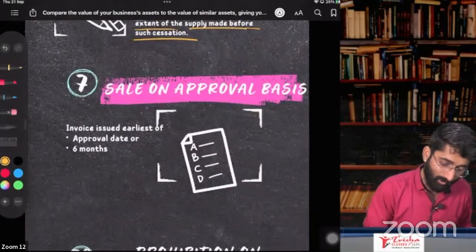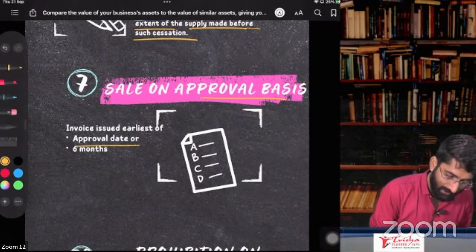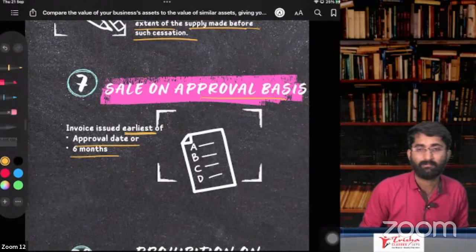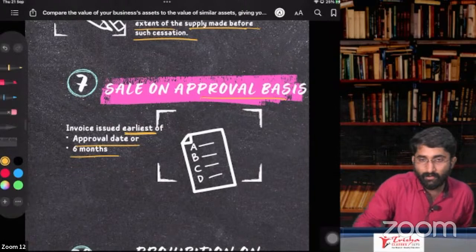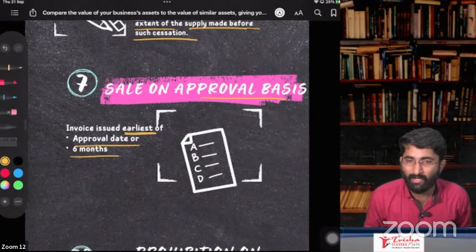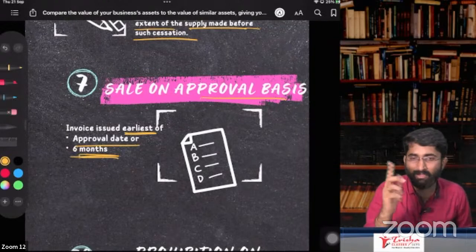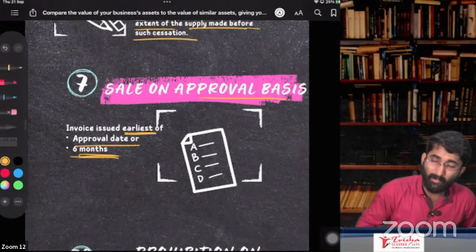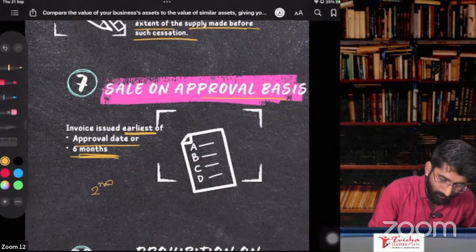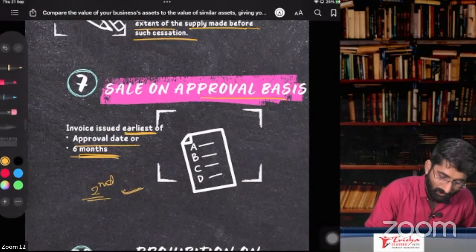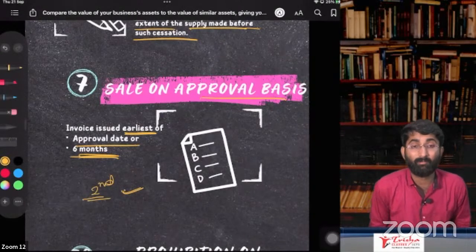Next one, sale on approval basis. It is approval date or 6 months, whichever is earlier. Sale on approval: I gave you some goods and you have to approve that. You are not approving. In that case, by 6 months, I have to give you the invoice. If you did approve in the second month, then I have to give you the invoice in the second month. This is sale on approval basis.